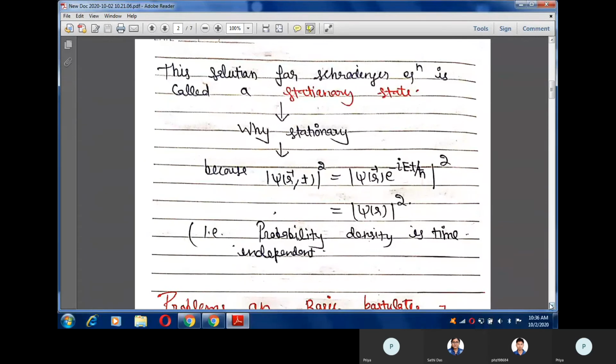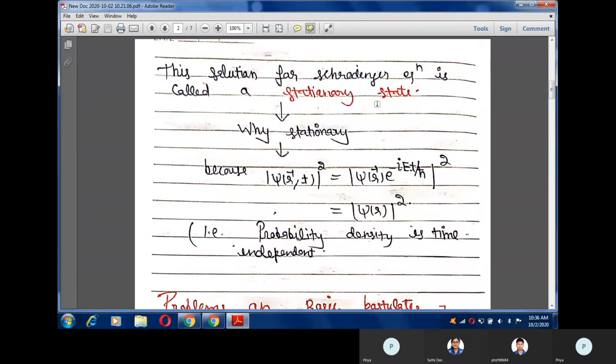You must keep this point in your mind, because as we all know, when we solve the particle in a one dimensional box, the infinite potential well, the step barrier potentials, and also the simple harmonic oscillator, in all these problems the potential is time independent and the solutions of all these problems are stationary states.